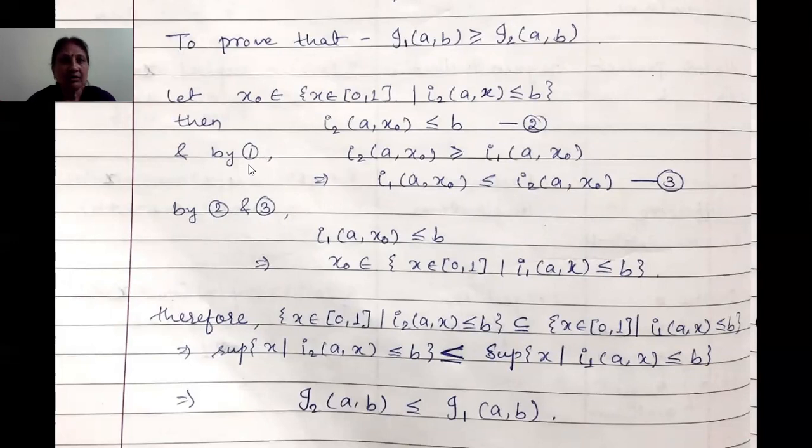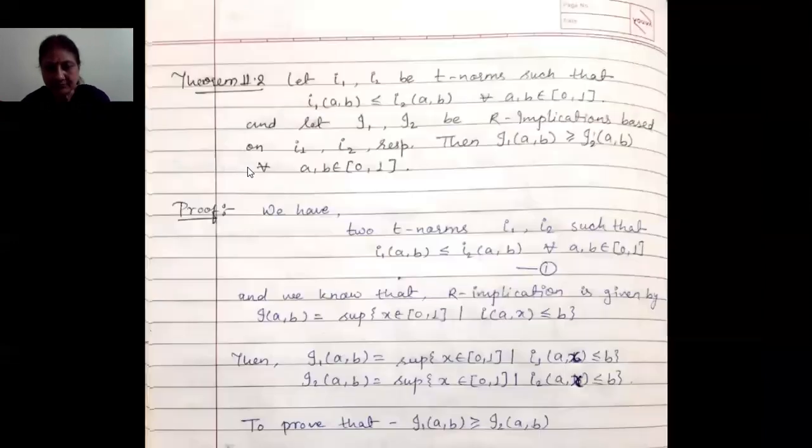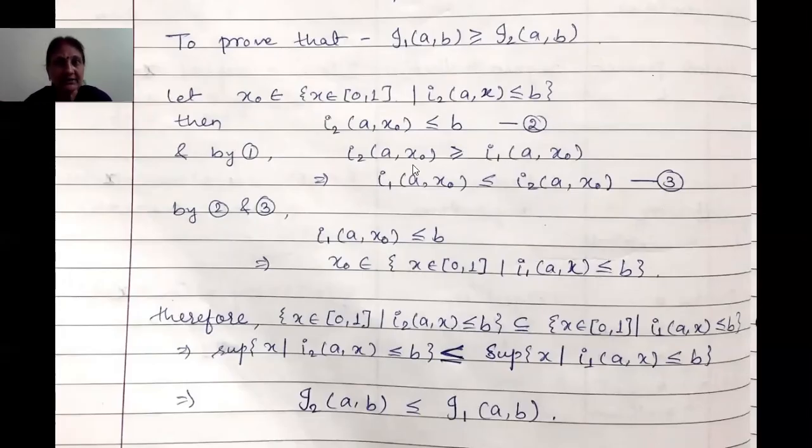Now, by equation 1, what is equation 1? I1(A,B) is less than or equal to I2(A,B). It is given here. So if we put x0, from equation 1 we will get I1(A,x0) is less than or equal to I2(A,x0).